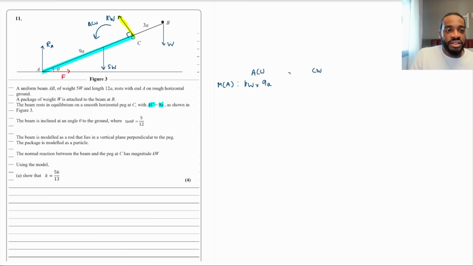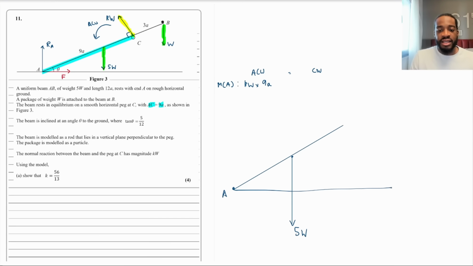Now I've got these ones. This one W right here and this one 5W right here, right? Now what I do when I'm doing these types of questions, I'm going to draw the beam like this, and then this force here, 5W, is like this, and I'm going to just extend it down like that. Let me know if you guys do it like this as well. So this is the point A, like that. This is the line here, this angle is theta. Okay, what I do is this, I drop a perpendicular, and then I say to myself, this is the direction of the force. If it was to be moments about A, it would swing that way, wouldn't it?